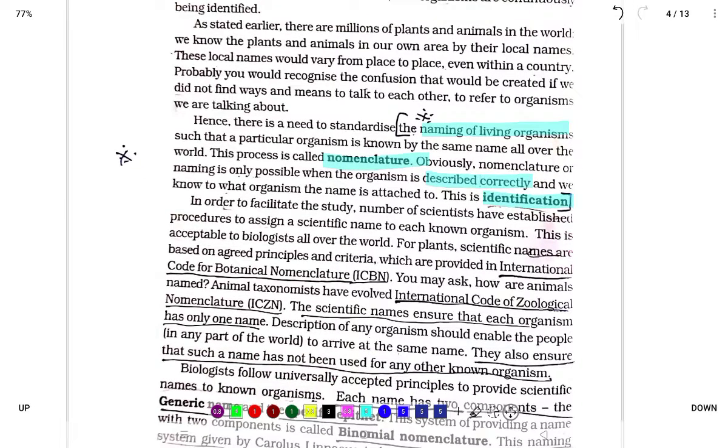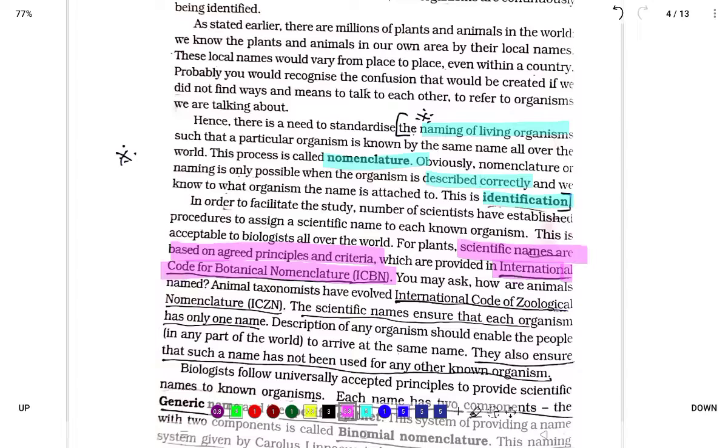In order to facilitate the study, a number of scientists have established procedures to assign a scientific name to each known organism. This is acceptable to biologists all over the world. For plants, scientific names are based on agreed principles and criteria which are provided in the International Code for Botanical Nomenclature, ICBN. This is very important. Note the abbreviation of it. The scientific names are based on the agreed principles and criteria.